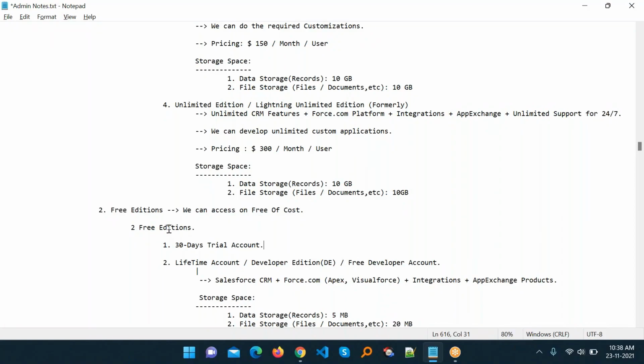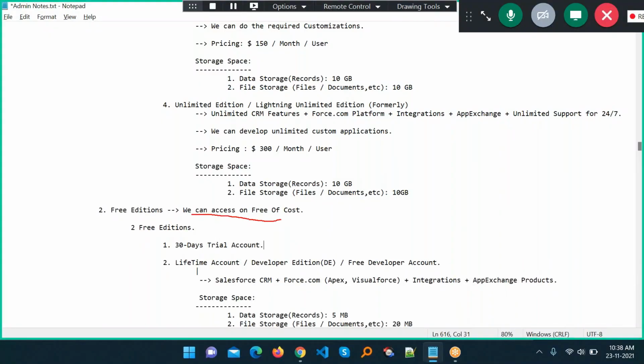So if you are planning to learn Salesforce or want to practice, please go ahead and create your free developer account. I will show you how to create it and which one is best for you as a lifetime account. So here you can see we can access it free of cost, right?